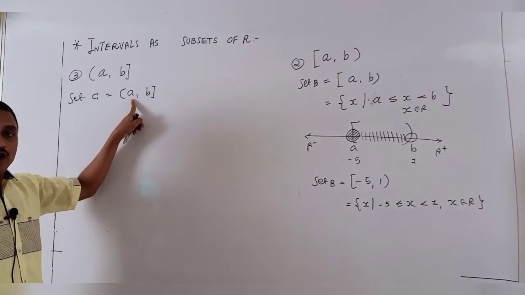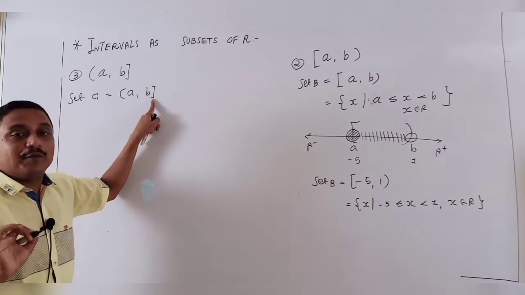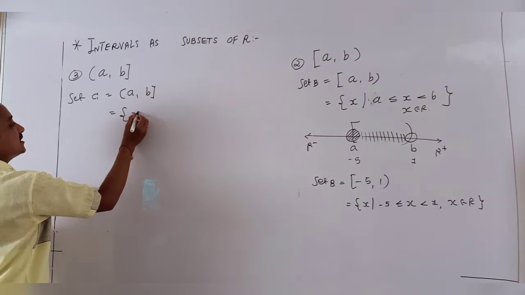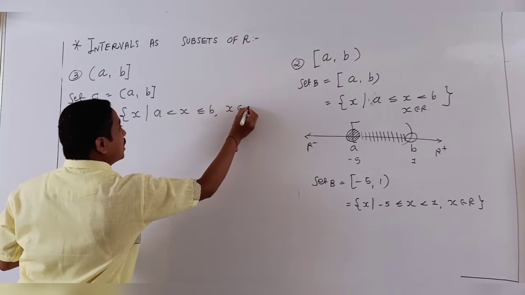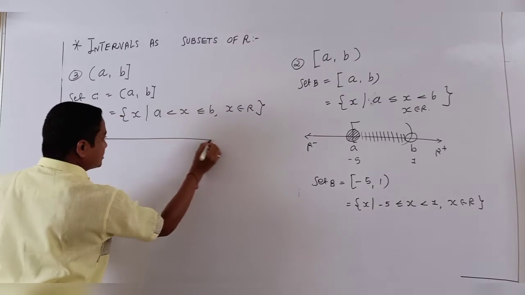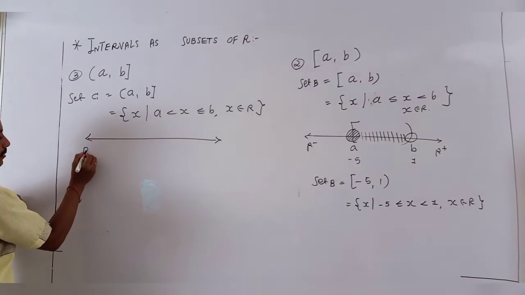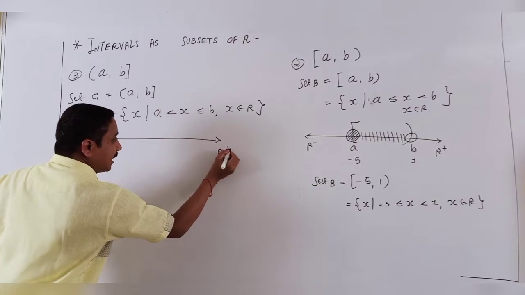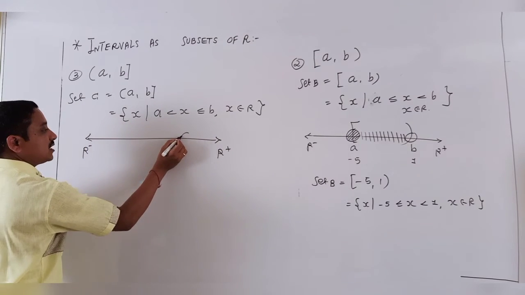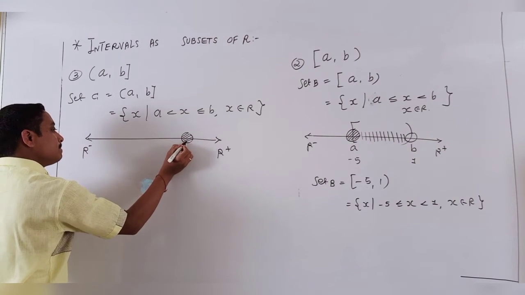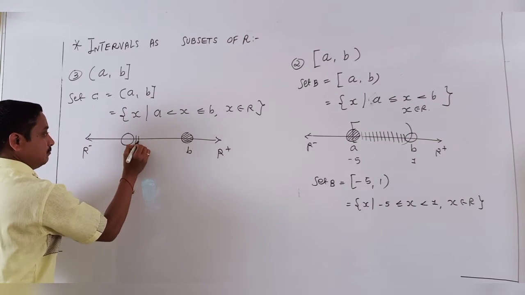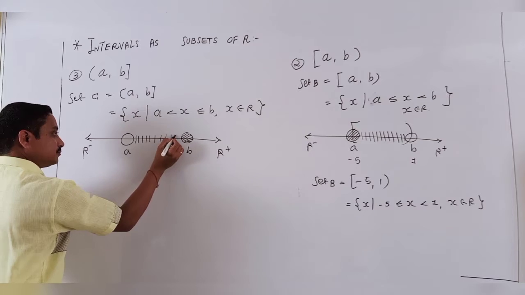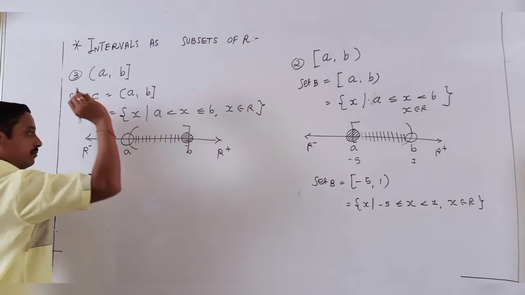It means, students, A is not countable but B is countable. So the answer is x such that A is less than x less than or equal to B, where x belongs to R. In the drawing, here is R minus, here R plus. This value is countable, counted in the answer, and here is the open bracket to A. Between is all countable, and these are the open bracket.